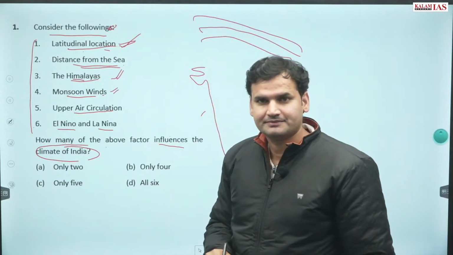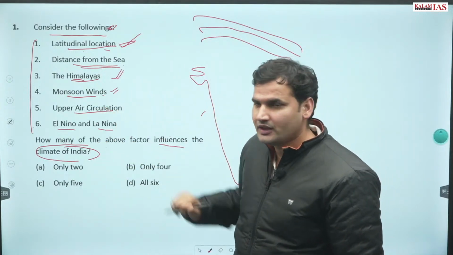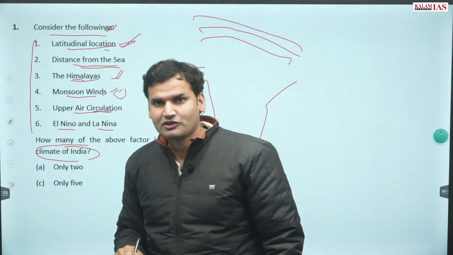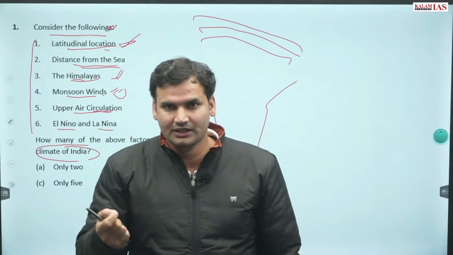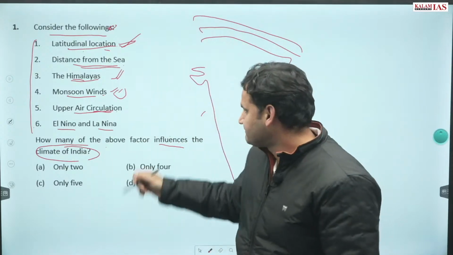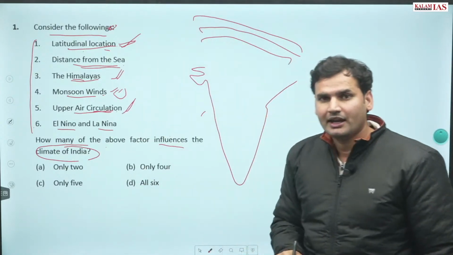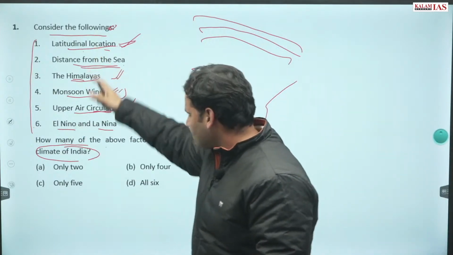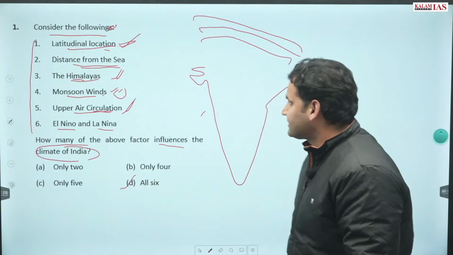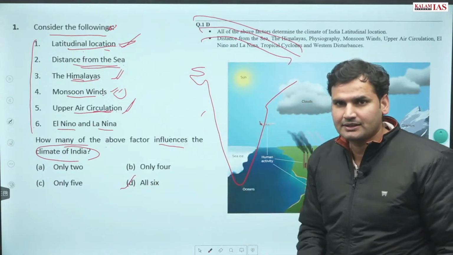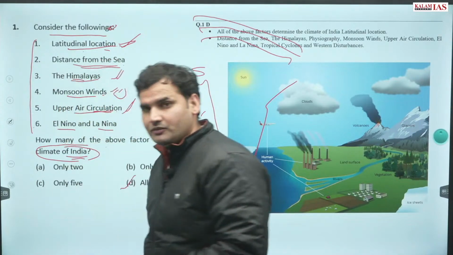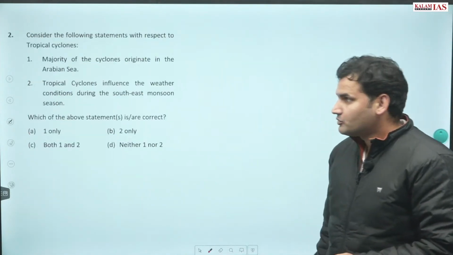Monsoon winds, this is a characteristic feature of this type of climate. Then upper air circulation, in upper air circulation especially we have jet streams, we have western disturbances etc. They are also there. El Nino, La Nina are very much in the news and you must have read about them. So all of the above, all 6, contribute to or influence the climate of a particular area, or the climate of India, which has been asked.